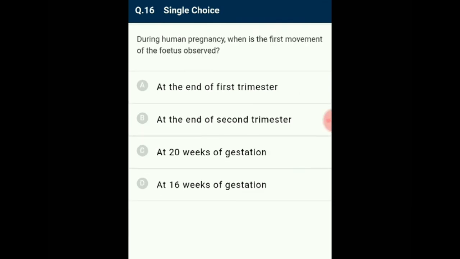Question number 16. During human pregnancy, when is the first movement of fetus observed? In human pregnancy, the first movement of the fetus is usually observed around the 5th month, around 20 weeks of gestation. The appearance of hair on the head is also observed during this period. So the answer for this question is option C, at 20 weeks of gestation period.